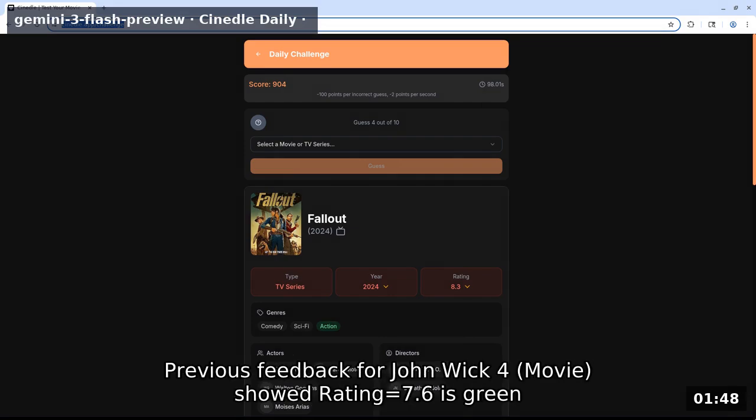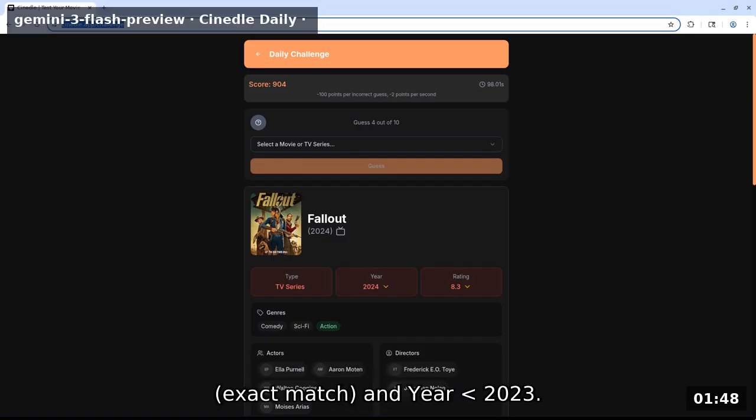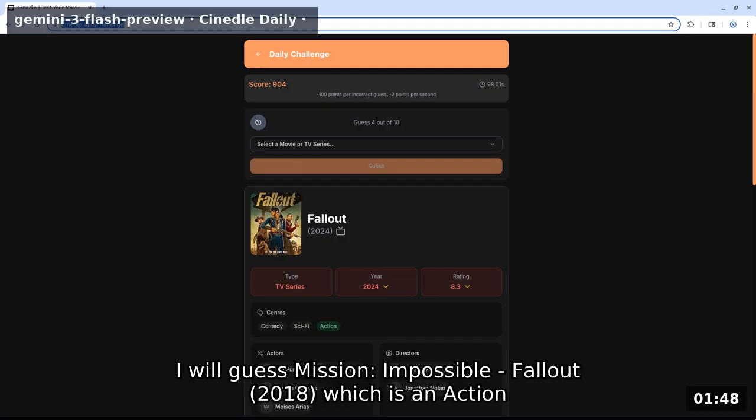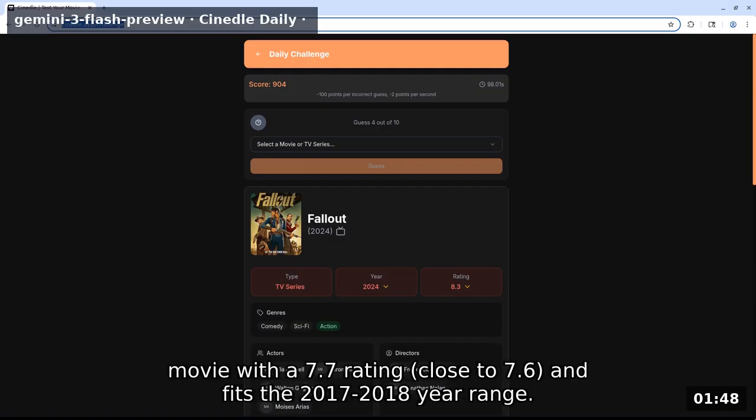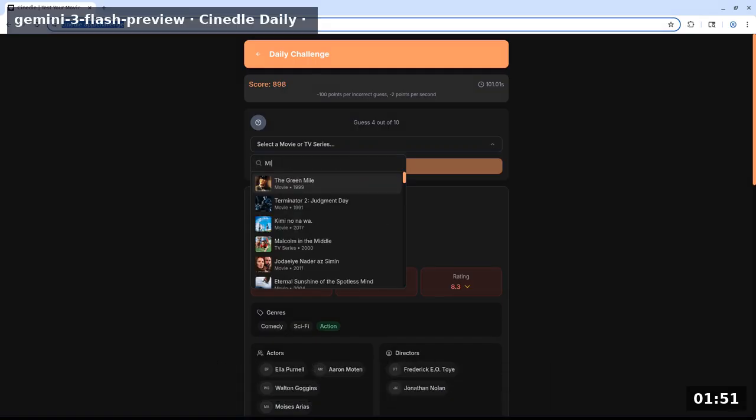Previous feedback for John Wick 4 movie showed rating equals 7.6 is green exact match and year 2023. Deadpool movie showed year 2016. I will guess Mission Impossible Fallout 2018, which is an action movie with a 7.7 rating close to 7.6 and fits the 2017-2018 year range.